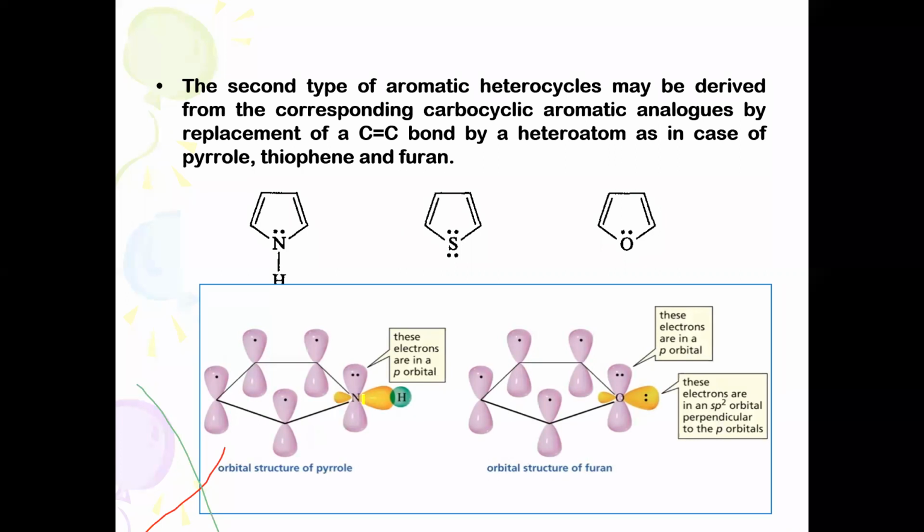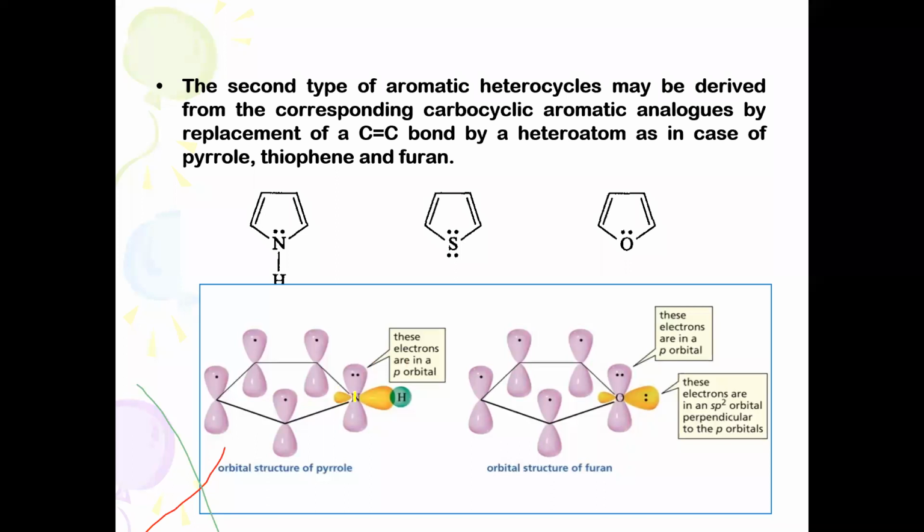When you write the electronic configuration for nitrogen: 1s2, 2s2, 2p1x, 2p1y, 2p1z. When it undergoes hybridization, one of the p orbitals becomes vacant. You will find here one orbital, the sp2 hybrid orbital, filled with a lone pair of electrons. So these electrons are in the p orbital.